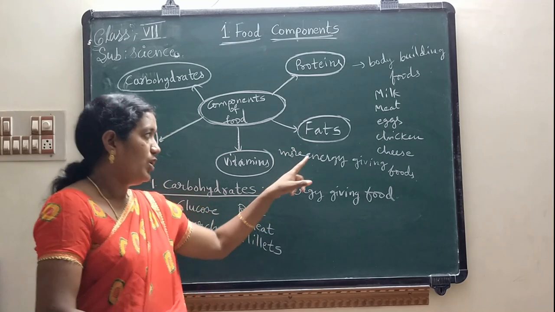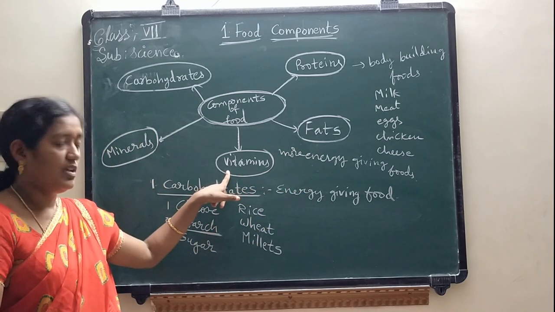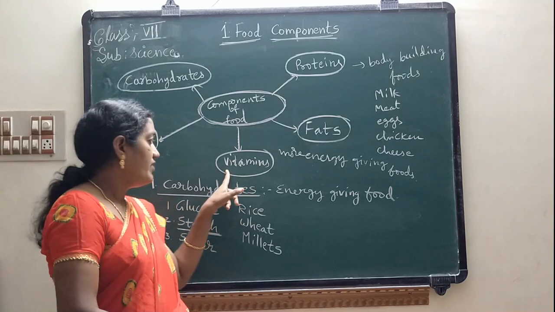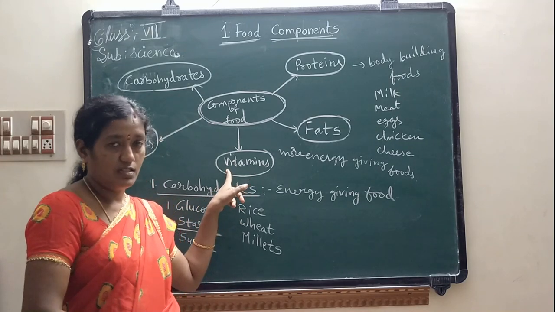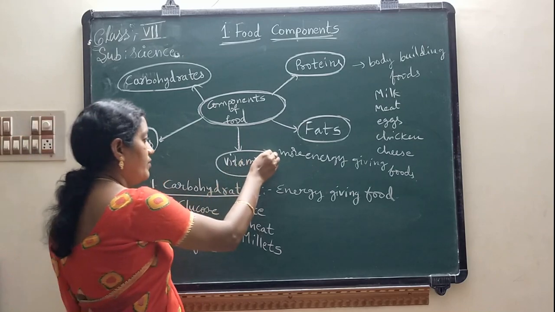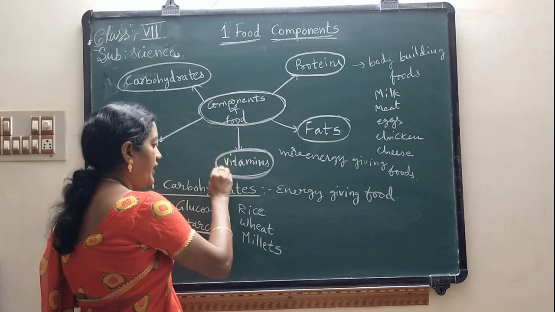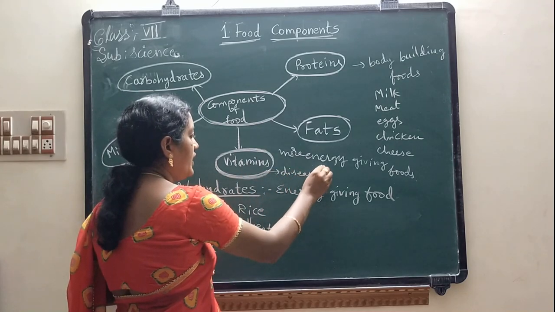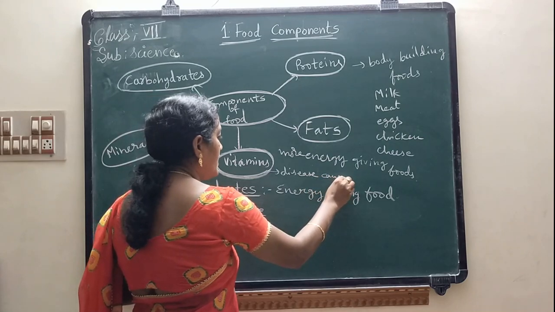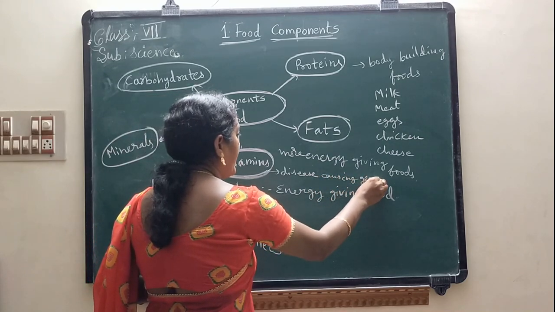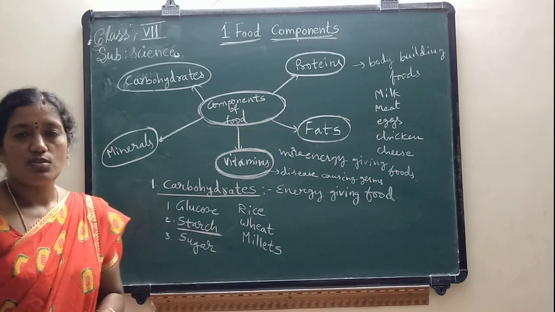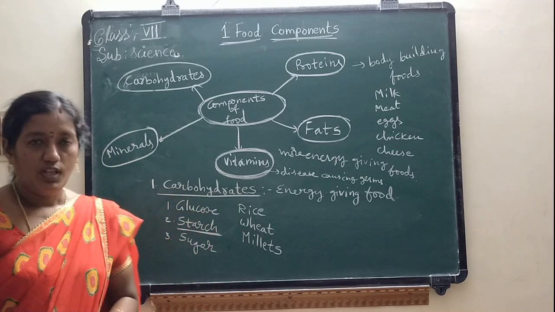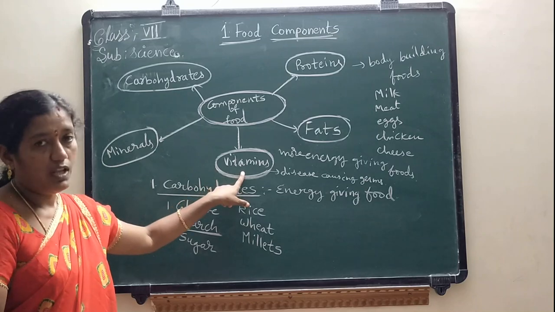Okay children. So next one, going to the vitamins. These vitamins are very important for our body to fight against the disease causing germs. Our body will be protected from disease causing germs by taking vitamin food. These are also obtained from different plant sources and animal sources. These are very important to our body.